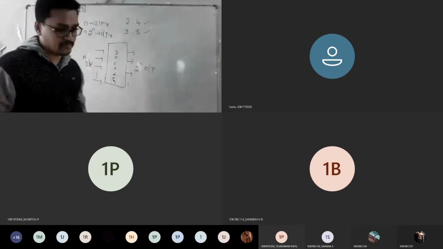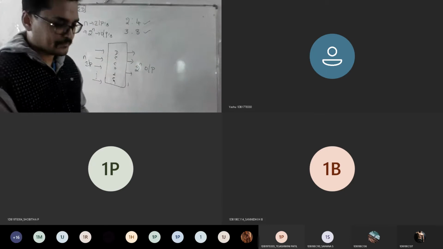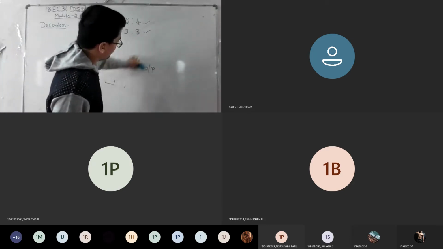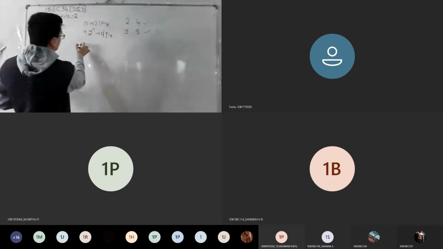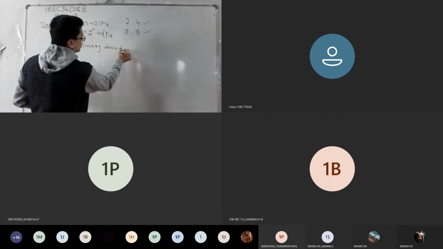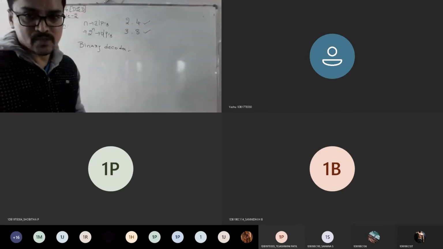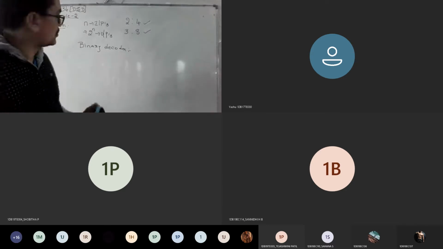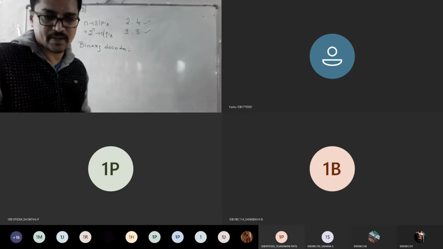You can make a note of heading now. Make a note of the heading as binary decoder. Take the first heading in this decoder topic as binary decoder. Any decoder which is having n bit binary input and 2 power n bit binary output is called a binary decoder. I'll repeat.